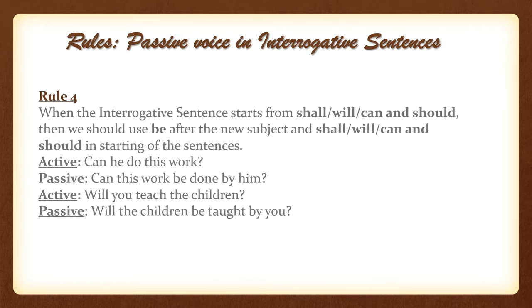Rule 4. When the interrogative sentence starts from shall, will, can, could, should, or would, then we should use be after the new subject and shall, will, can, could, should, would in starting of the sentences. For example, can he do this work? will be converted to passive form like this, can this work be done by him?